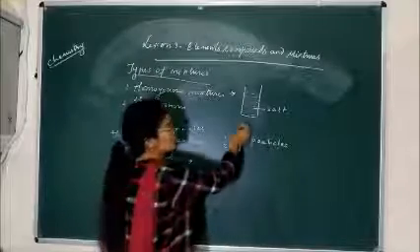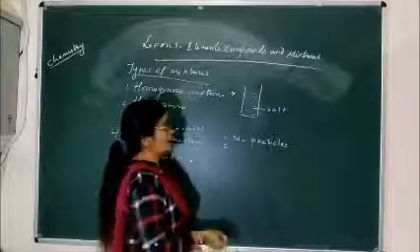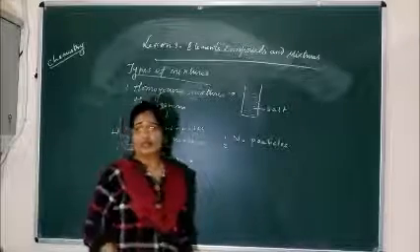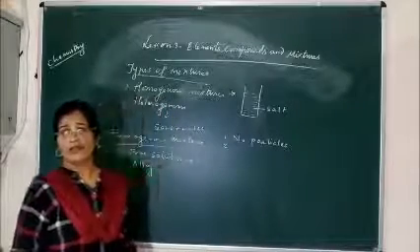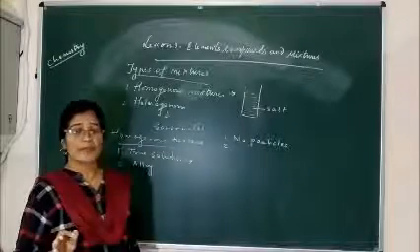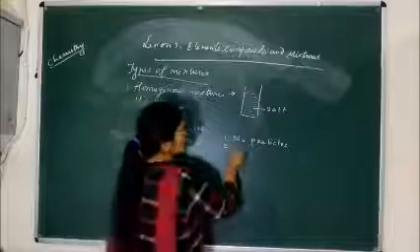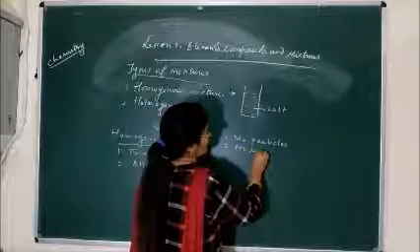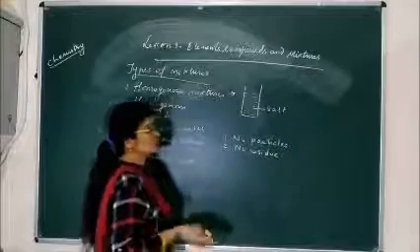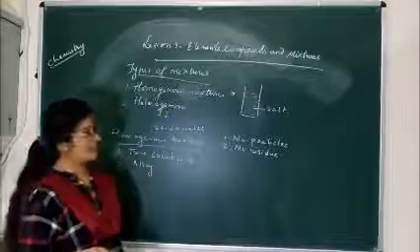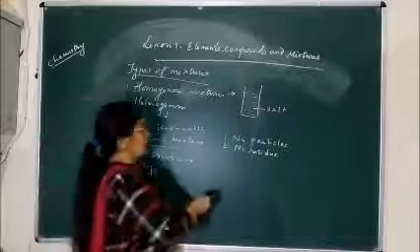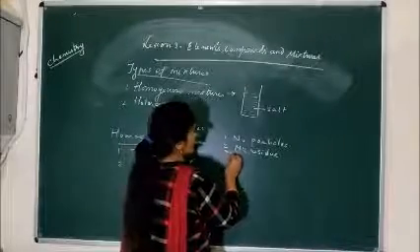And the third property is that if we try to filter the true solution, no residue is left in the filter paper. So no residue left means all the particles of the solute get totally dissolved in the solvent, means it is a true solution, means it is stable.